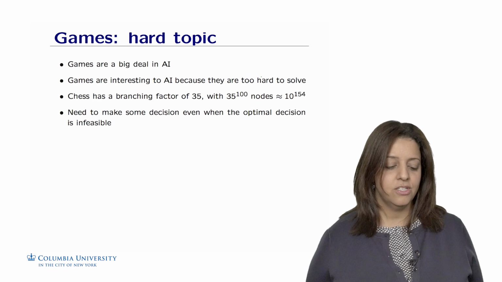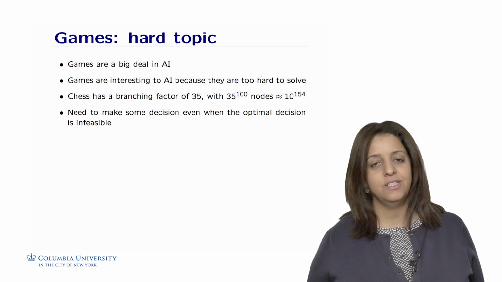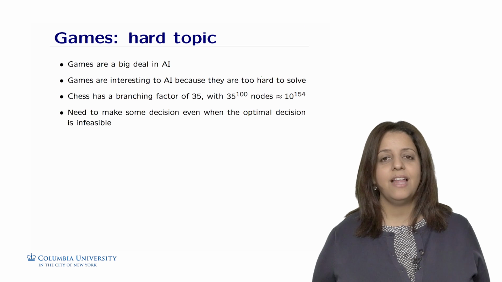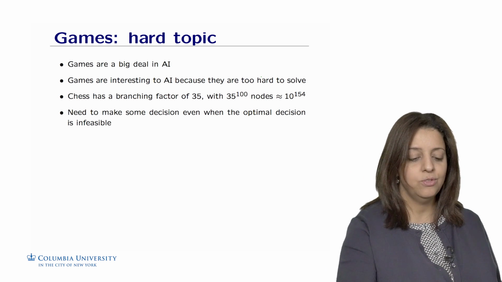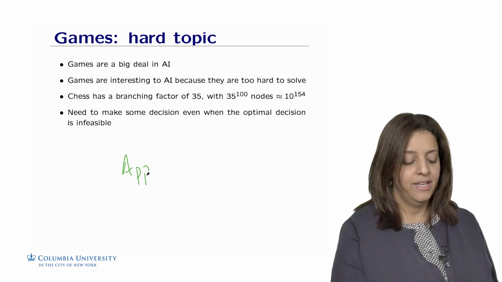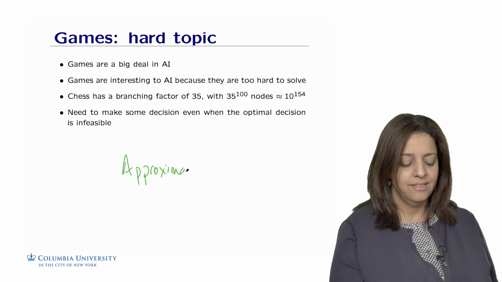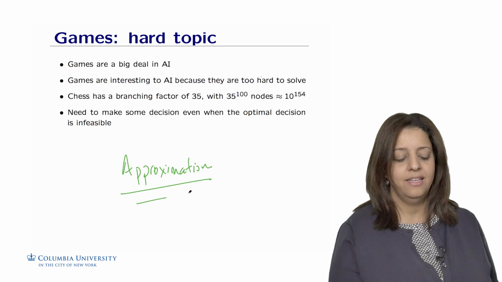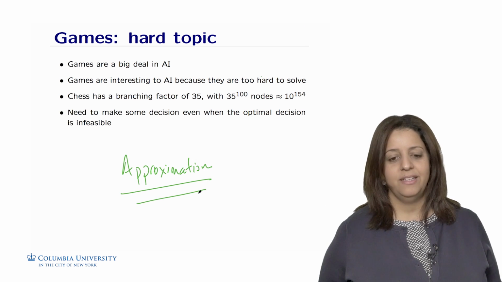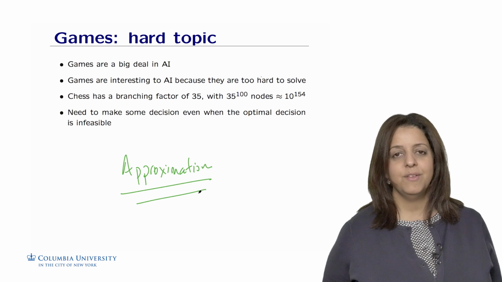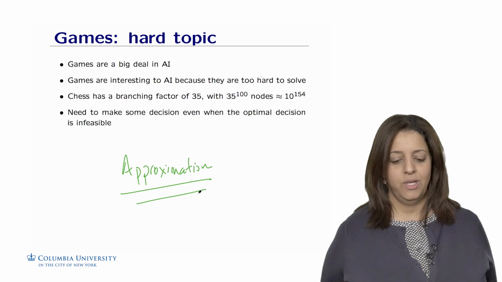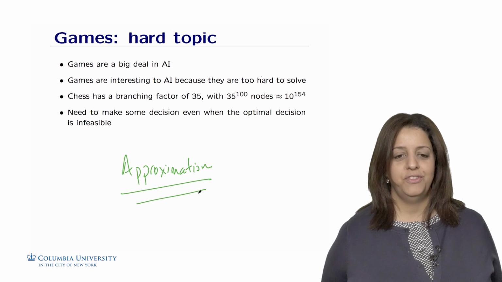So we need to make a decision even when the optimal solution or decision is unfeasible. This means that we really need to reach for approximation as a key ingredient to solve games in AI. So we need to approximate. It's really not feasible to solve the problem by searching the whole search tree of this huge number of nodes.